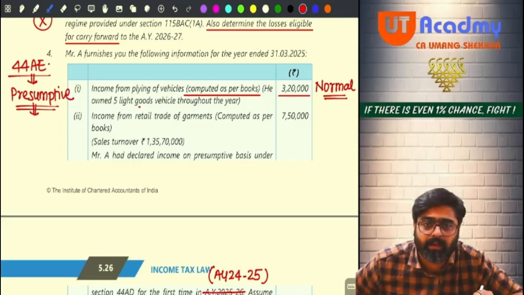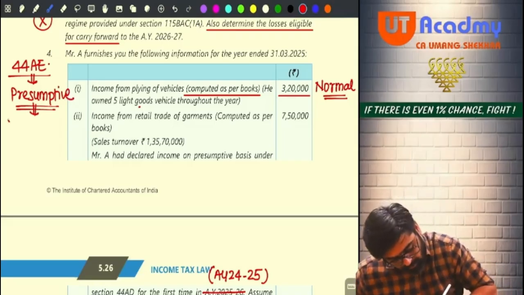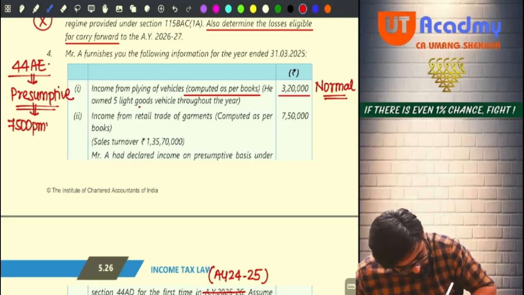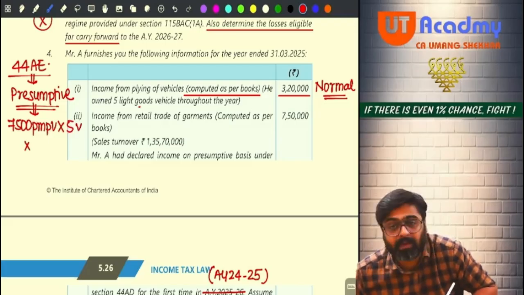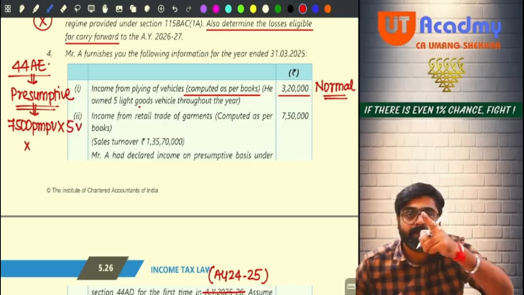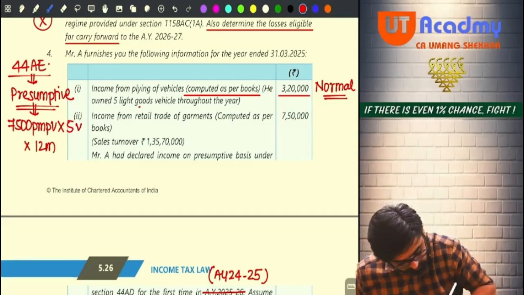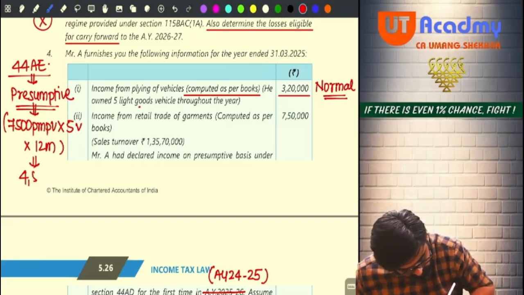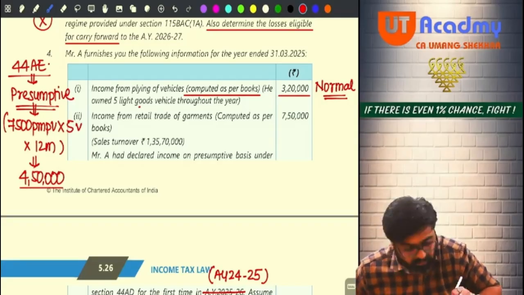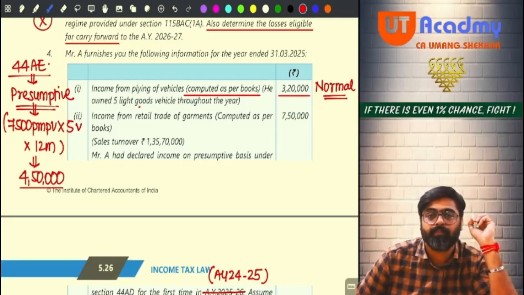Can you please tell me? 7,500 per month per vehicle, multiplied by the number of vehicles, 5 vehicles, multiplied by the number of months of ownership. For how many months were the vehicles owned? 12 months. So can I say minimum 4,50,000 or a higher sum I will have to show as my presumptive income?